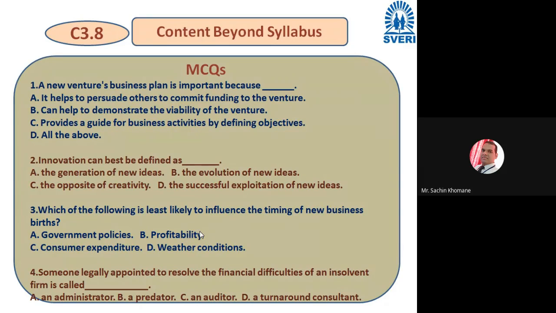Think and put your answer. Exactly. Many people started putting C, but answer is correct D.